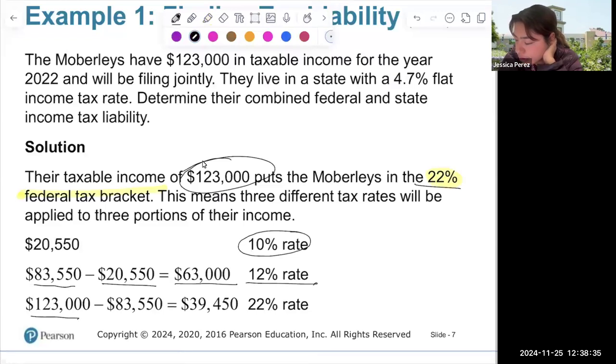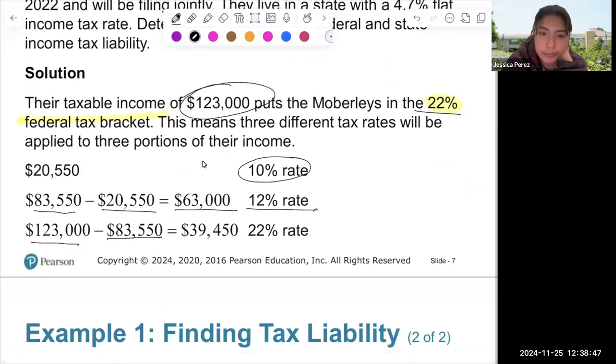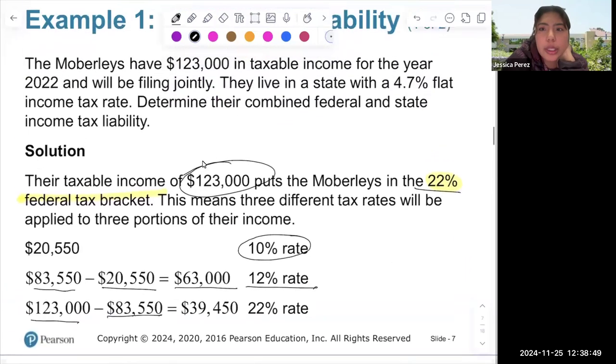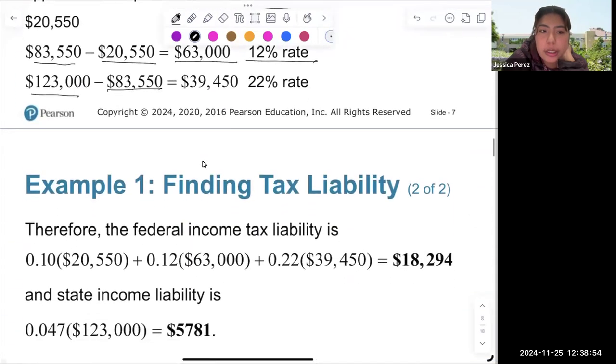Anywhere between 123,000 minus 83,000 is 39,550 at a 22% rate, because we're looking at a 4.7 flat rate for the state.